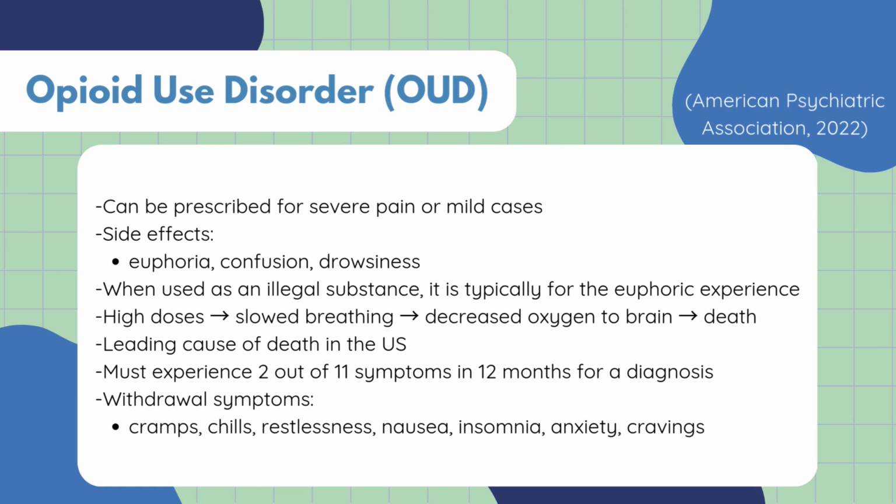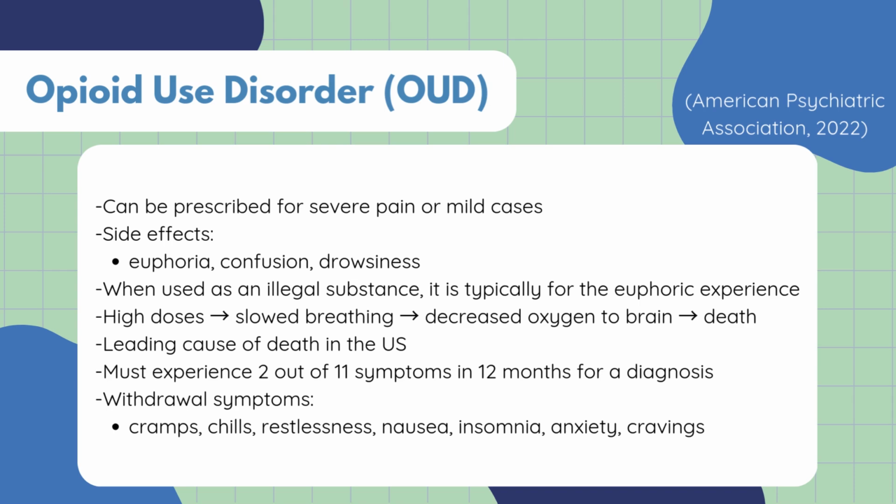Opioids can either be prescribed or illegal substances. When they are prescribed, it is usually to manage acute or chronic pain. Opioids can be prescribed for less severe cases, such as a constant cough. Opioids often cause side effects such as euphoria, confusion, and drowsiness. Most individuals who consume opioids illegally are searching for that euphoric experience, which is the experience of being high. Because some people seek out those pleasurable effects, opioids are frequently misused, which can lead to opioid use disorder, or OUD.